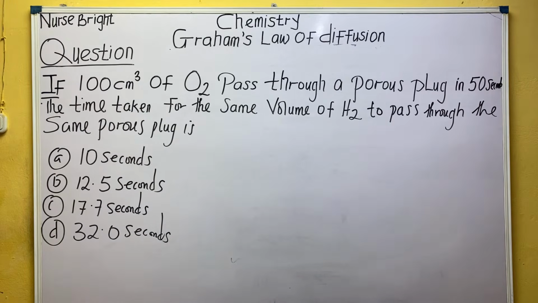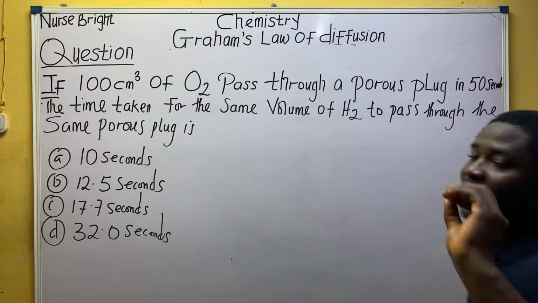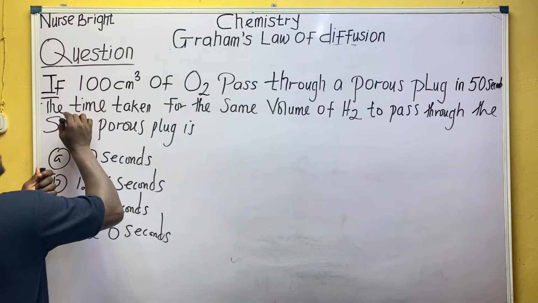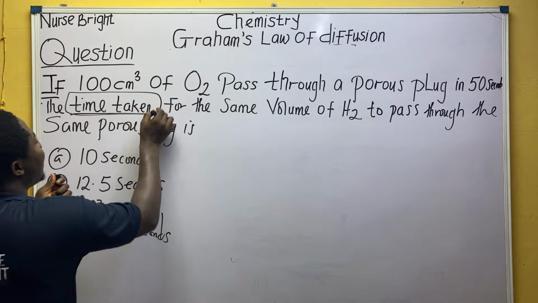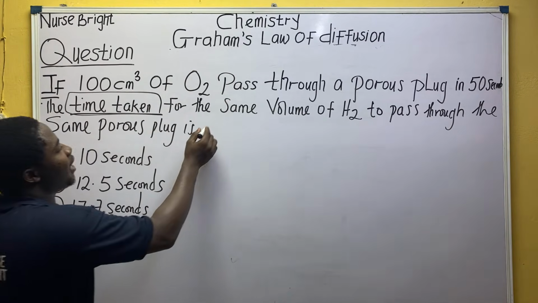It's very cheap. Normally they've been saying how long, they just made it clear: the time taken for the same volume. So definitely, let me help.